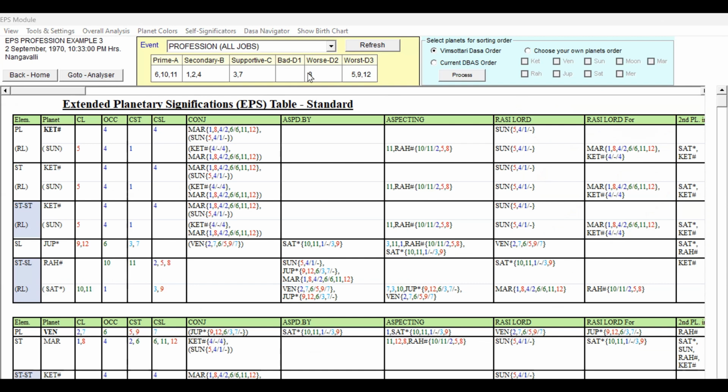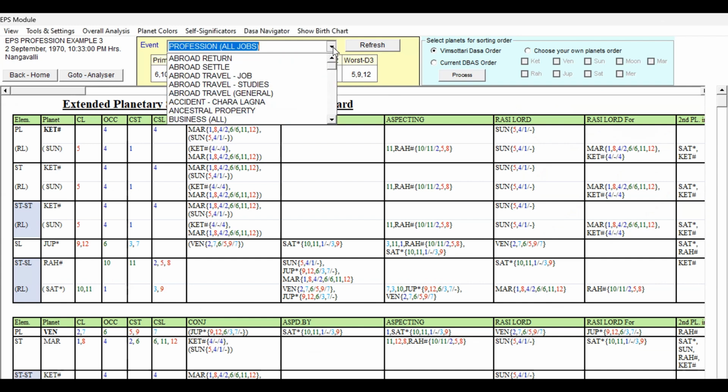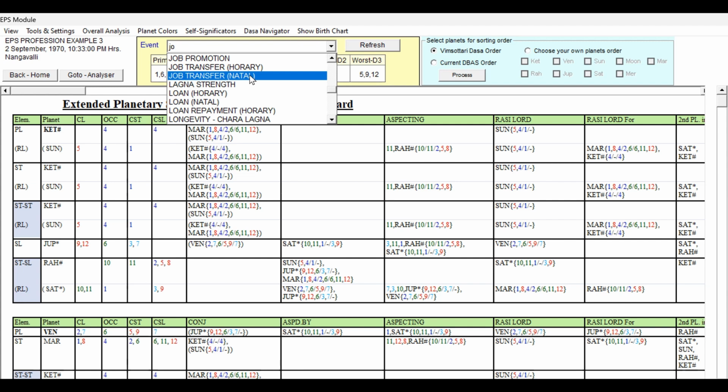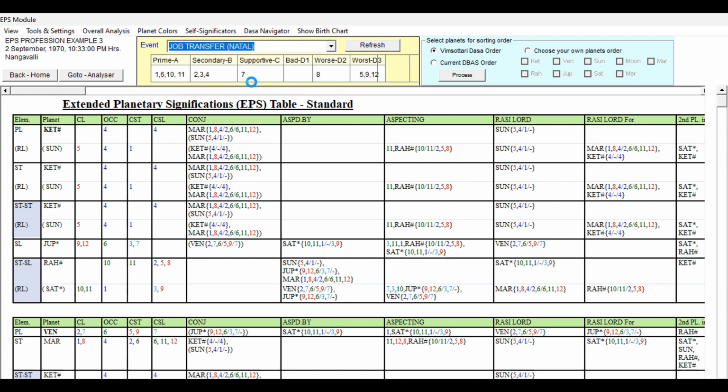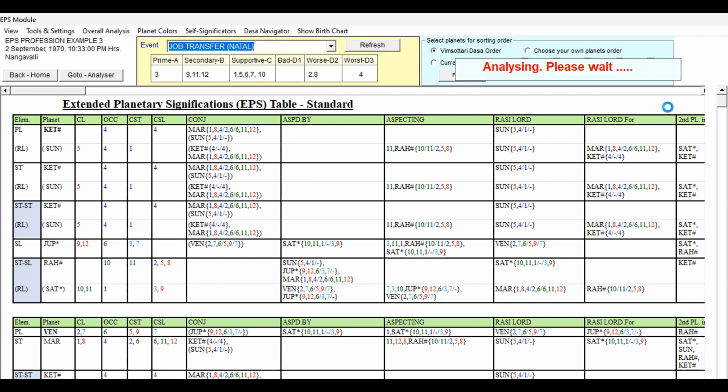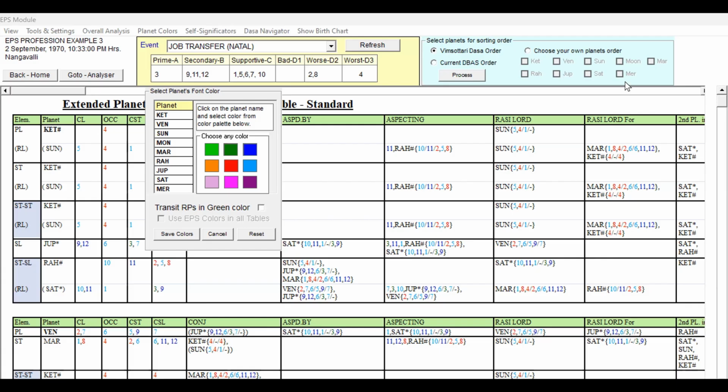We can also analyze with the help of the same event, but still for a better understanding, we can change the event. So we can change the event from professional all jobs to job transfer natal. Accordingly, the ABC, D1, D2, D3 houses will vary. So let us wait for it. I have changed the event to job transfer natal.